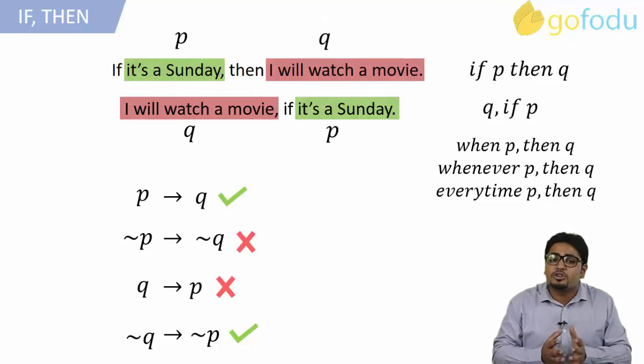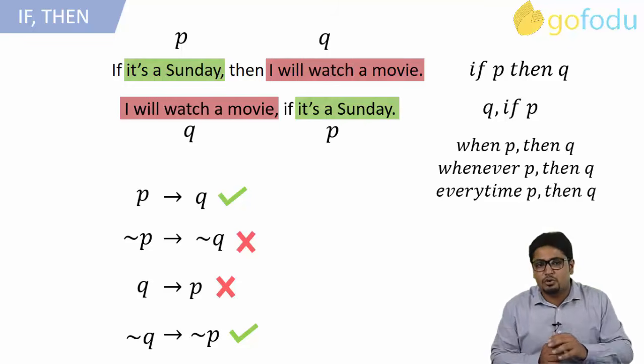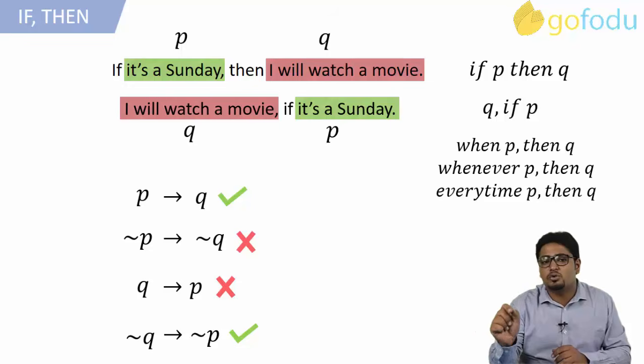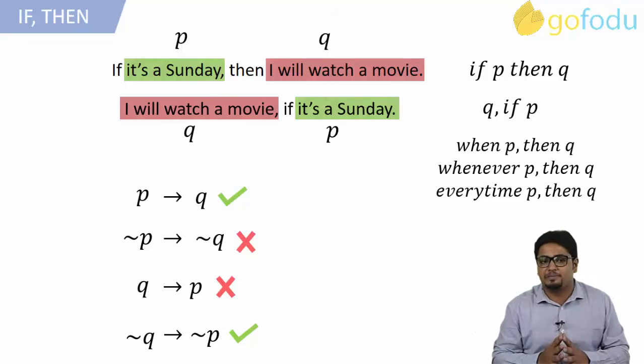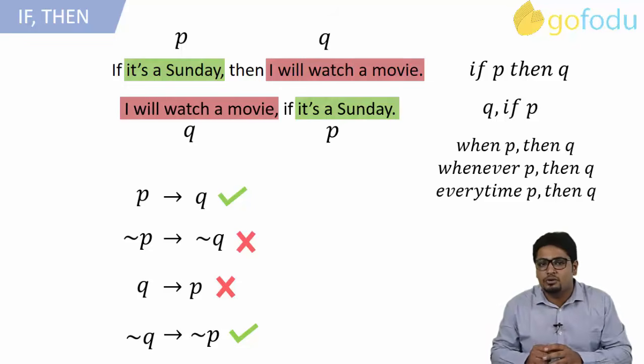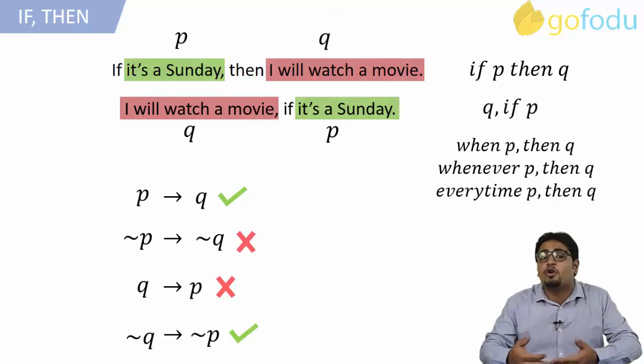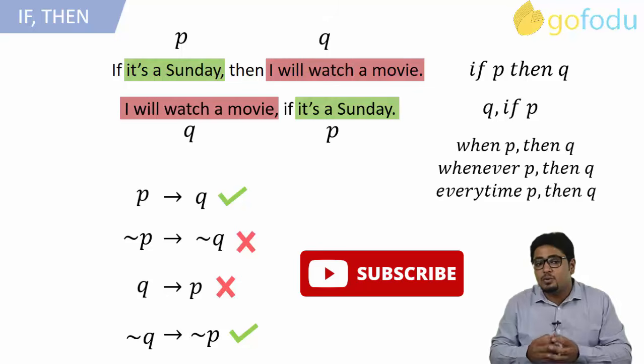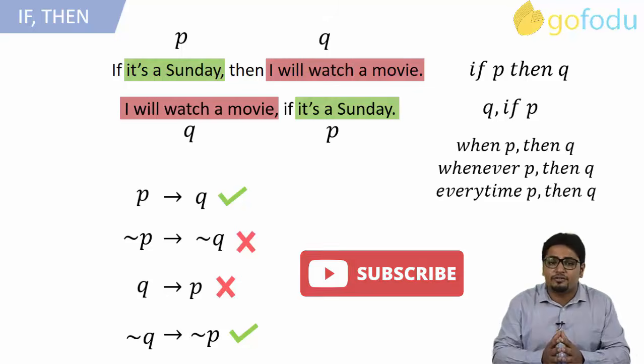So while solving questions in exam, we just have to look for two implications. That is, P implies Q and negation Q implies negation P. If a question is given with 4 option choices and in any of the options, if P is followed by Q or if negation Q is followed by negation P, we can easily pick any one of them as our answer choice.